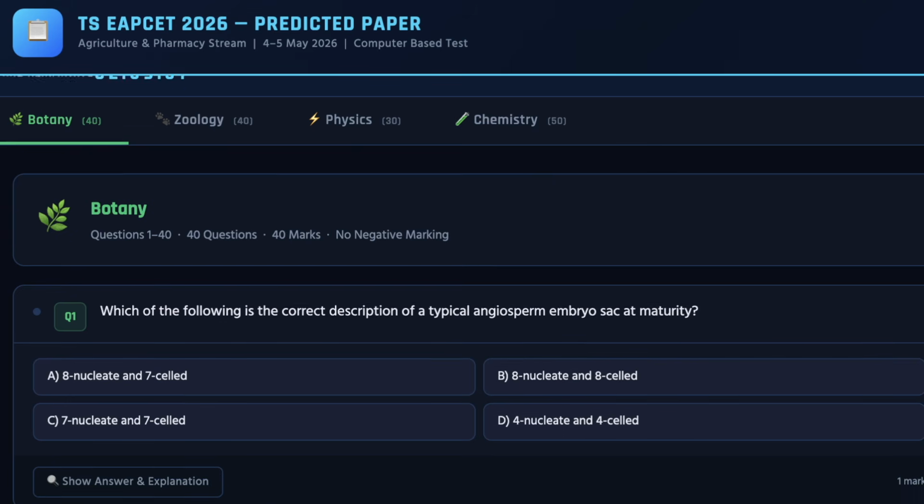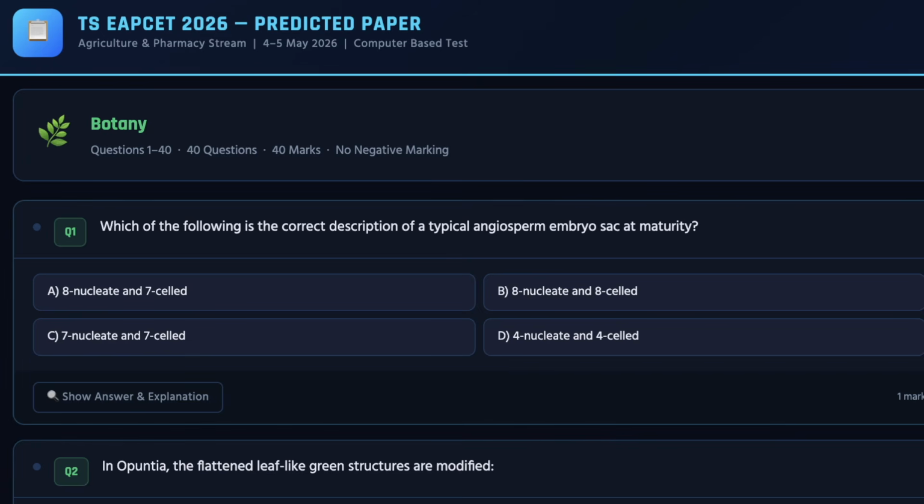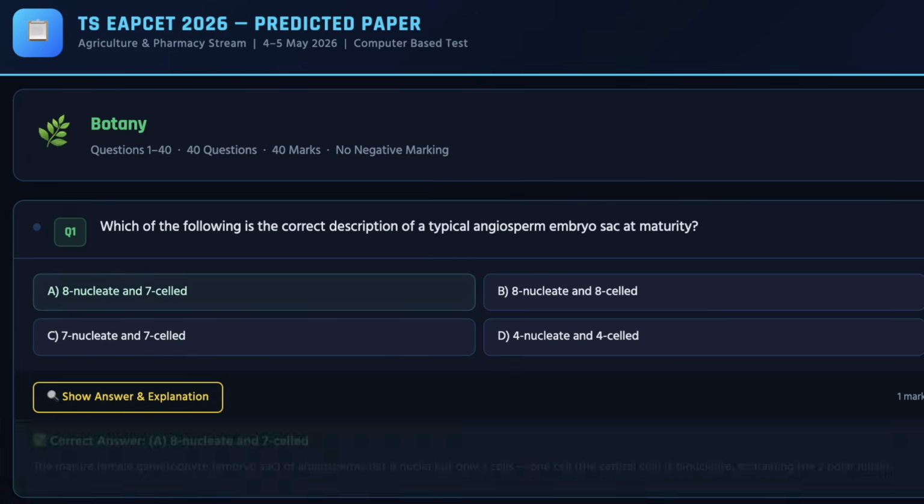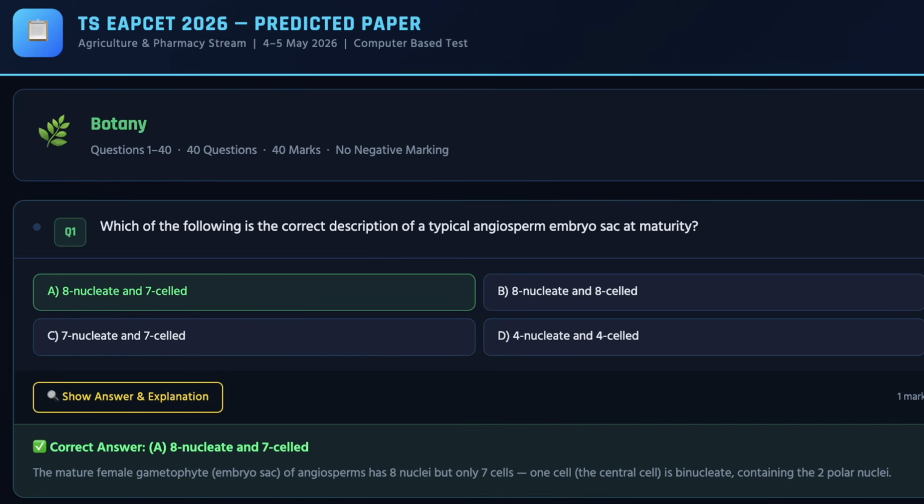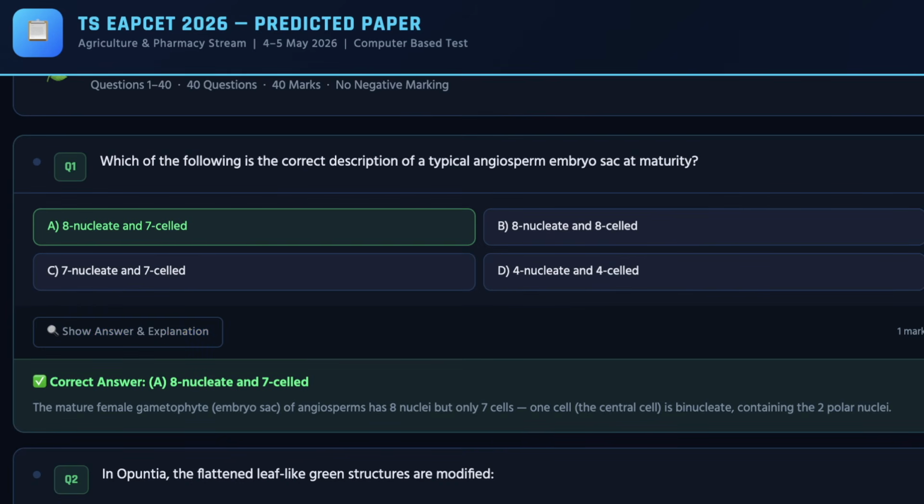As you can see on the screen, first we have the first question, and the correct answer for the same is 8 nuclei. I'll just read out the question number and answer. You can pause the video and check out why the answer is 8 nuclei in the 7 cell.